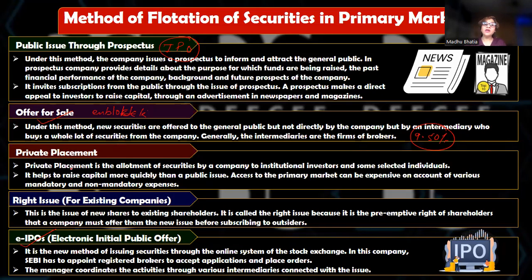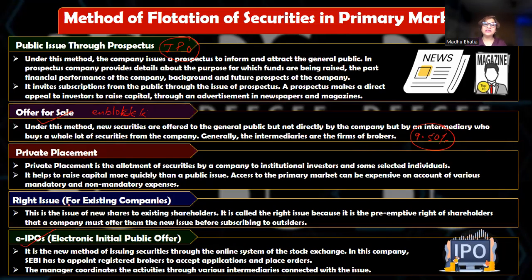Alright. Moving on to private placement, it's very clear. Private placement is when a company does not want to issue its securities to the general public, rather to a few selected institutional and private investors. It is called as private placement. Okay. So when shares are issued to selective institutional and individual investors, that is private placement. It is cost saving, time saving, energy saving.